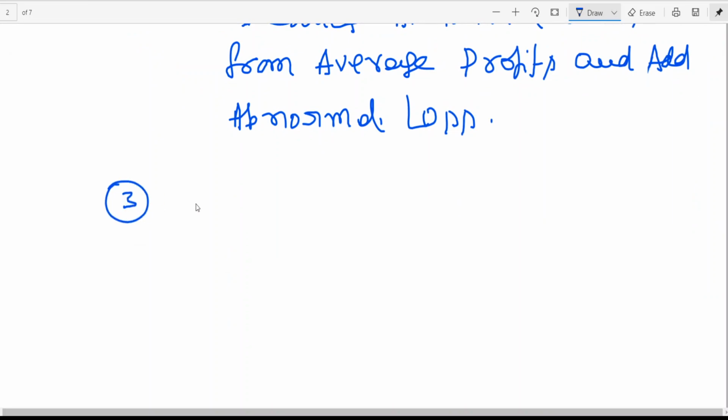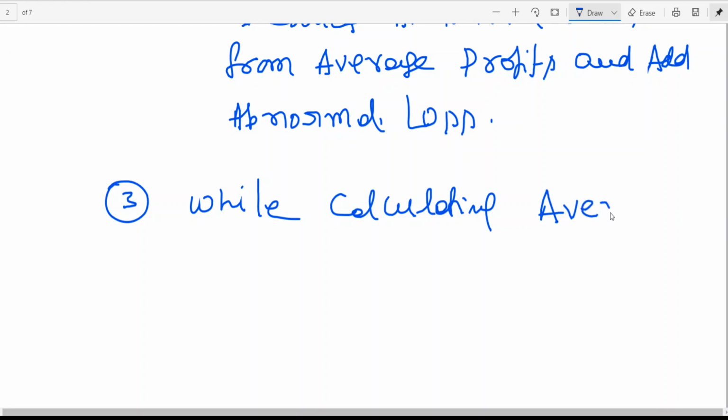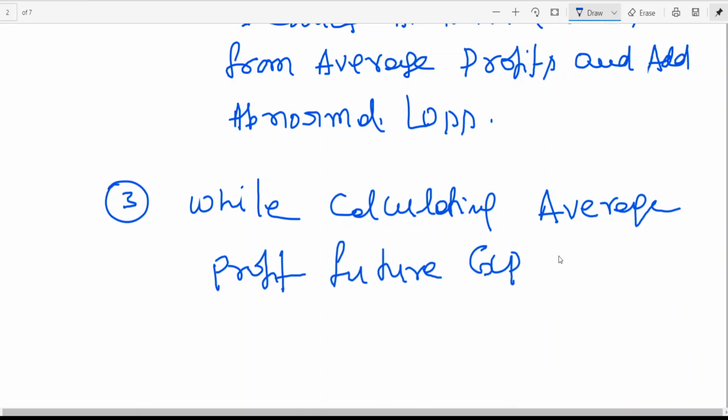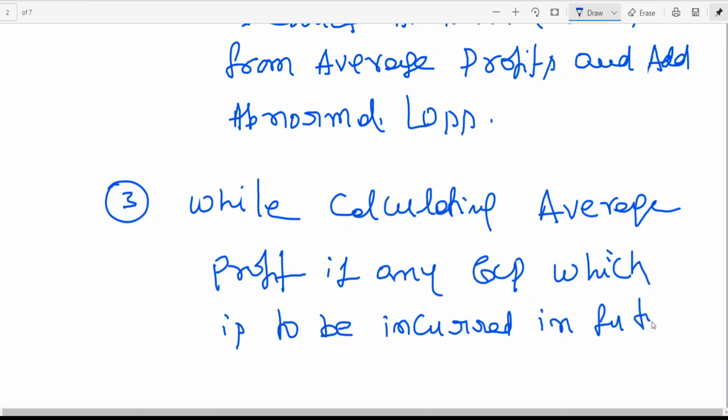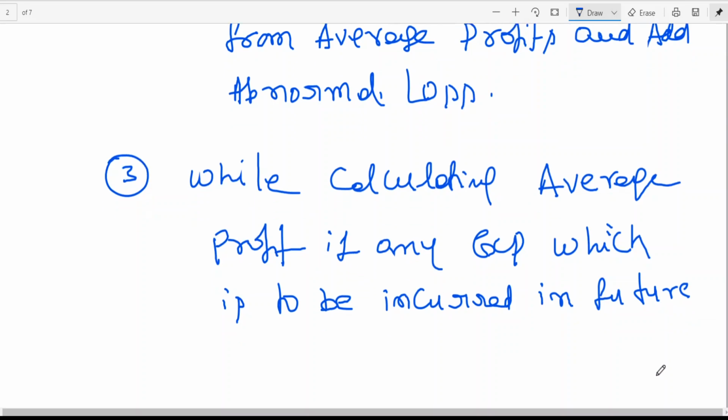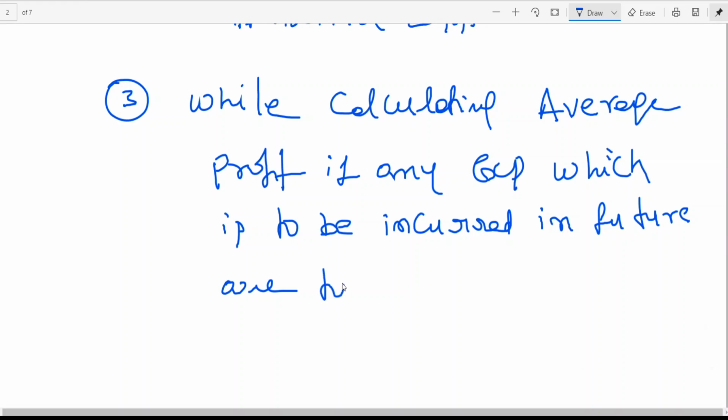And the third point: while calculating average profit, if any expense which is to be incurred in future, it is to be subtracted.